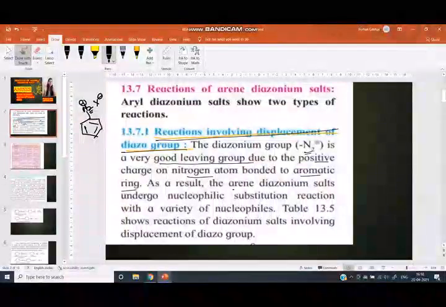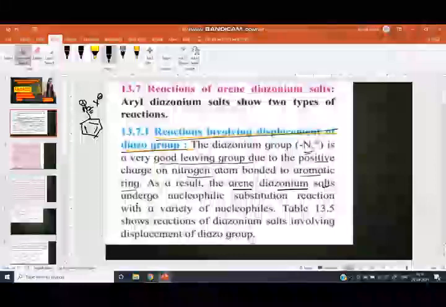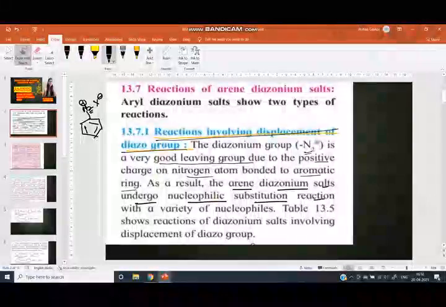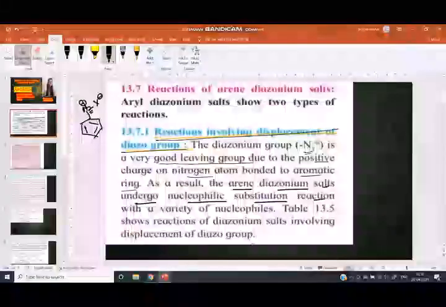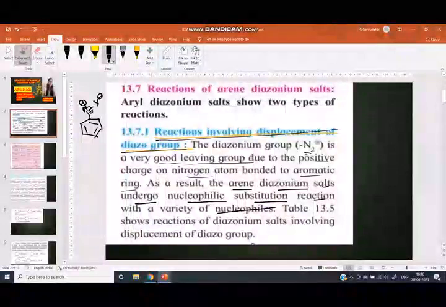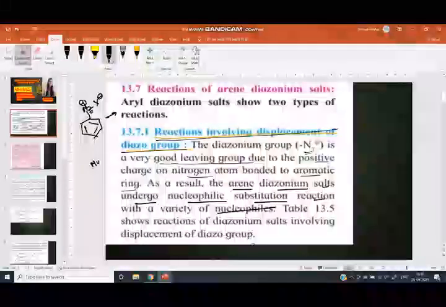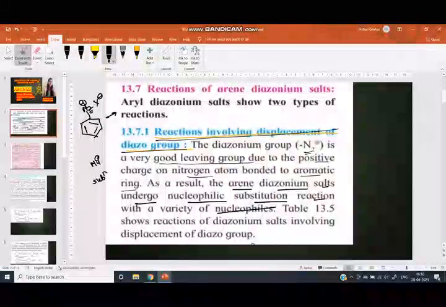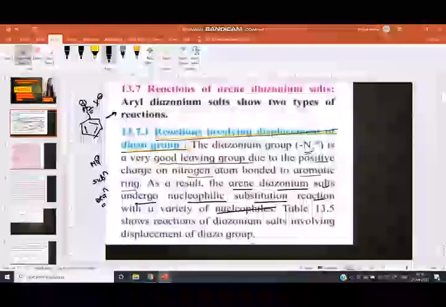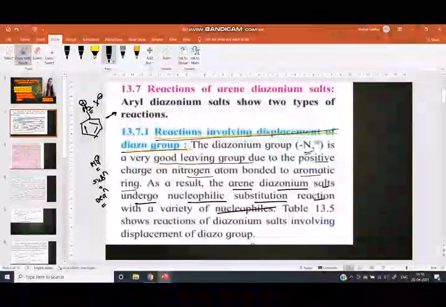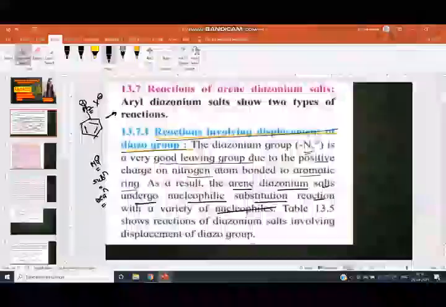As a result, arene diazonium salt undergoes nucleophilic substitution reaction with a variety of nucleophiles. What is meant by nucleophilic substitution reaction?